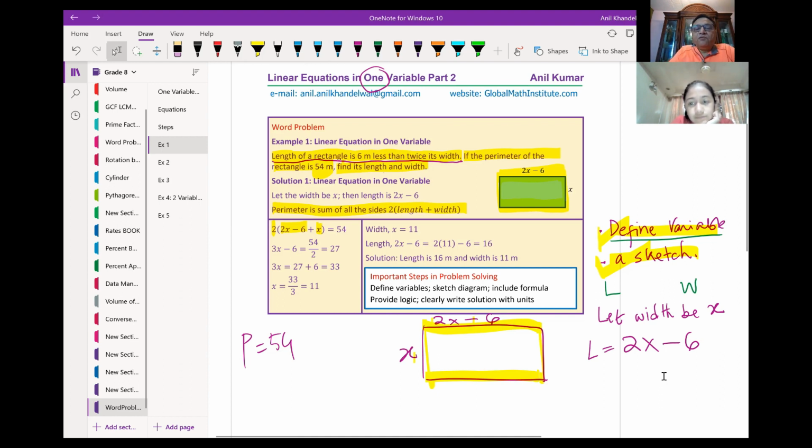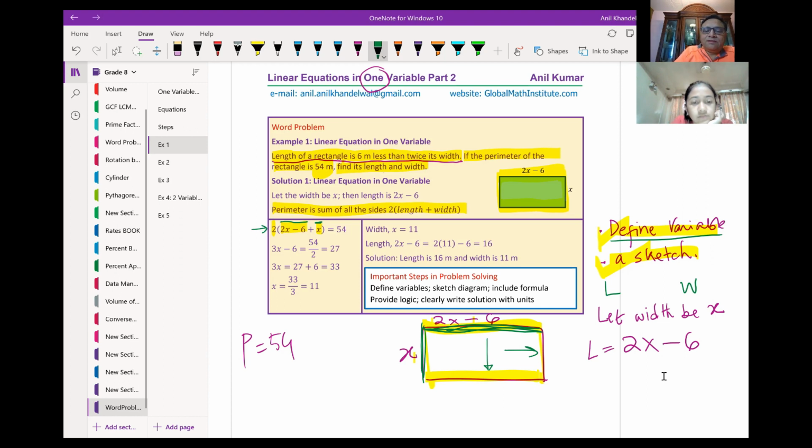Okay. So what is perimeter? Perimeter is the sum of all the sides. So I'll add this side, 2x minus 6, and then I'll add x, which is this side. And this is done twice, right? Because this is also 2x minus 6 and this is x. So I put them in a bracket and multiply by 2.